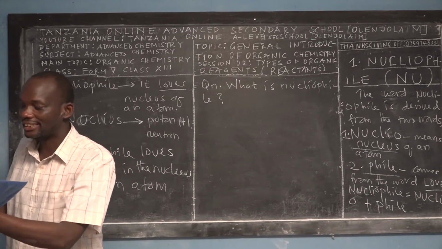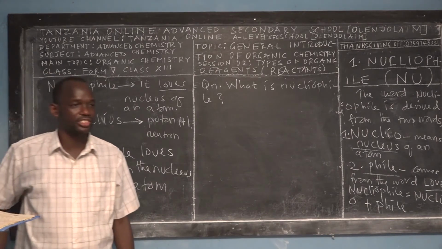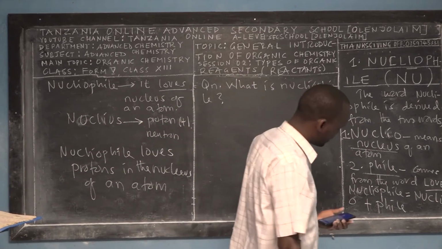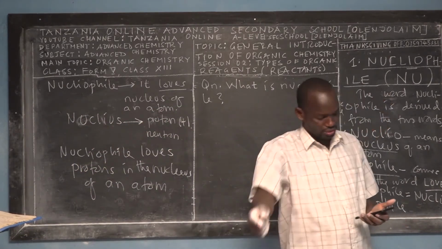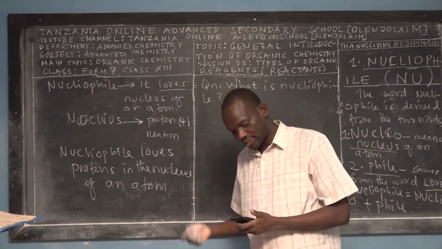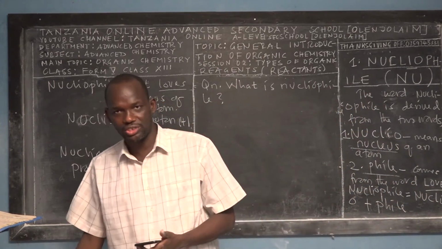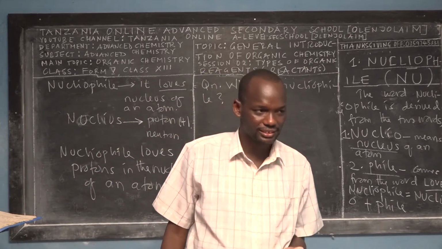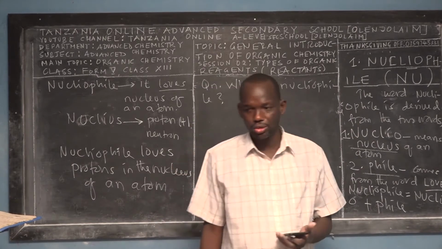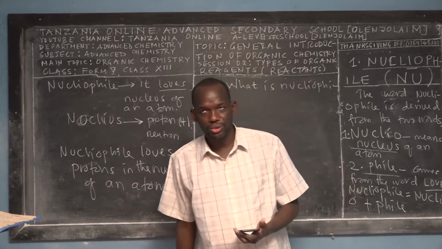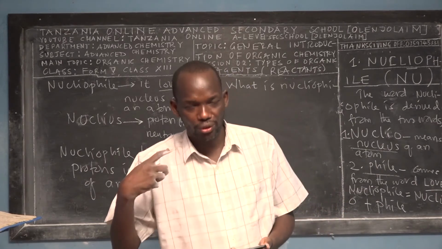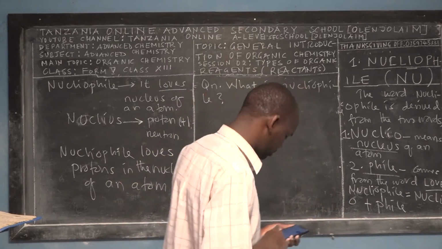So pause the video and ask yourself, even you who are in physical class right now, and write on the piece of paper, because this is an active learning class. So we need active and serious students, not the ones who are ready to receive everything. You have to challenge yourself on what you know. What is nucleophile? That's the question.